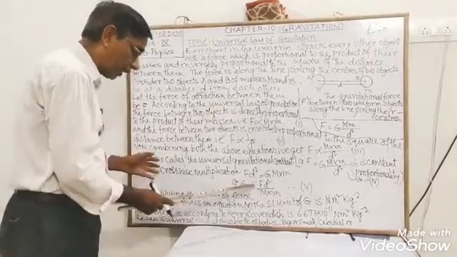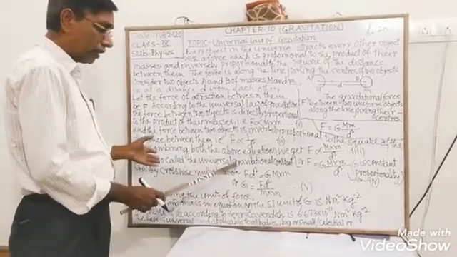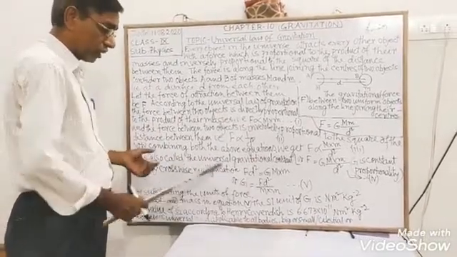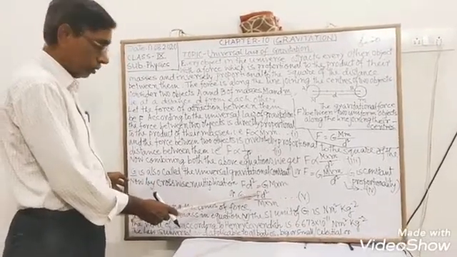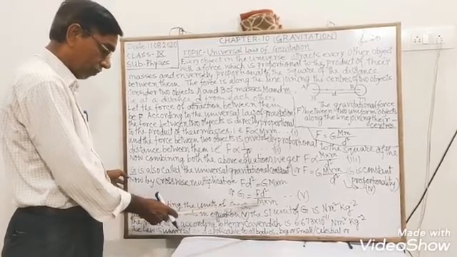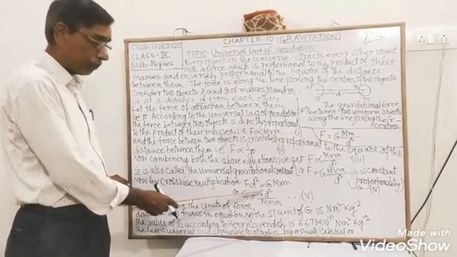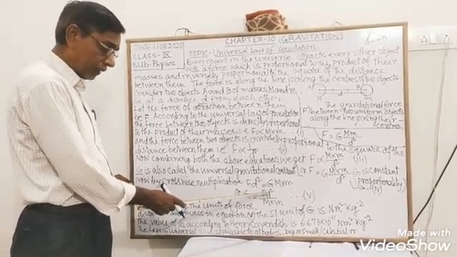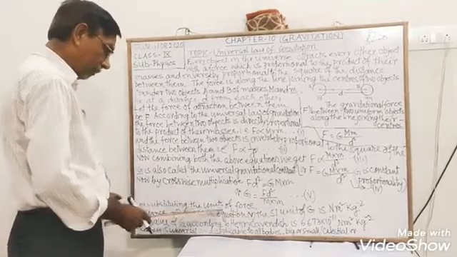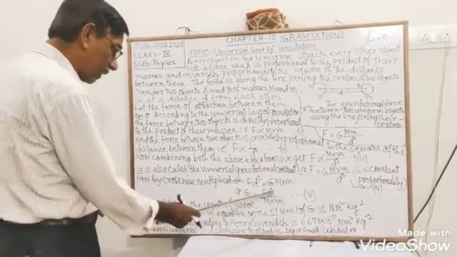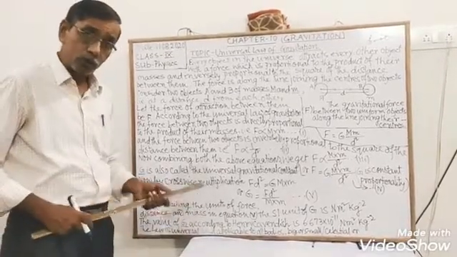By substituting, what is the unit of G? That is, what is the unit of the universal gravitational constant? Replacing the unit of force, distance and mass, what do we get? As we know, the unit of force is Newton, the unit of distance is meter, and the unit of mass is kilogram. Replacing the units of force, distance and mass, we find the value of G according to